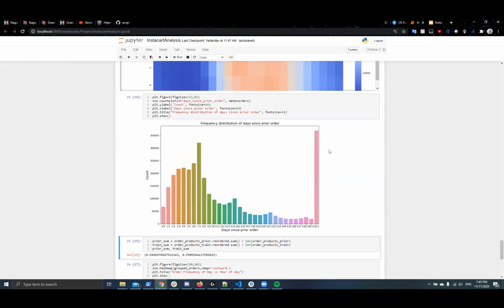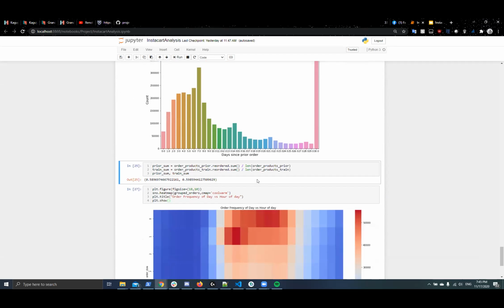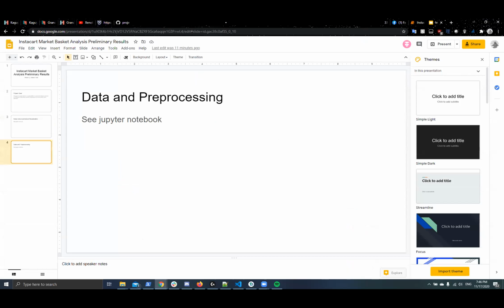Lastly, I made a plot of frequency distribution of days since prior orders, so basically reorders. There are large peaks at 7 days and 30 days, which follows normal patterns of reordering weekly or monthly, with smaller peaks at 14, 21, and 28 days. I calculated the percent of products reordered from prior and train data sets and got 59 and 60% respectively. Now I'll hand it over to Helin.